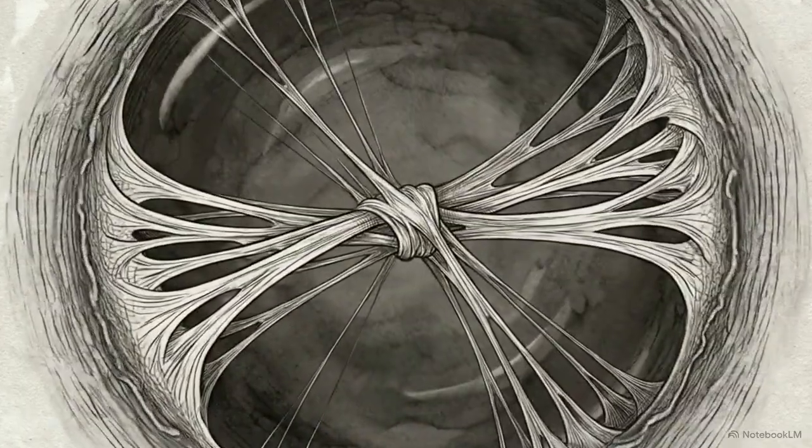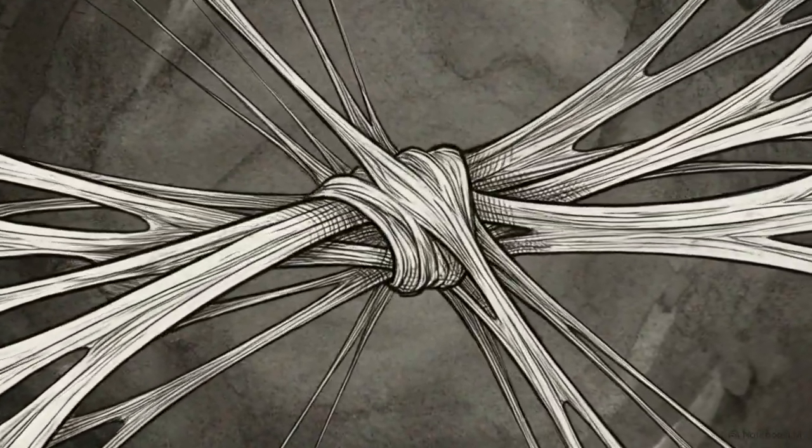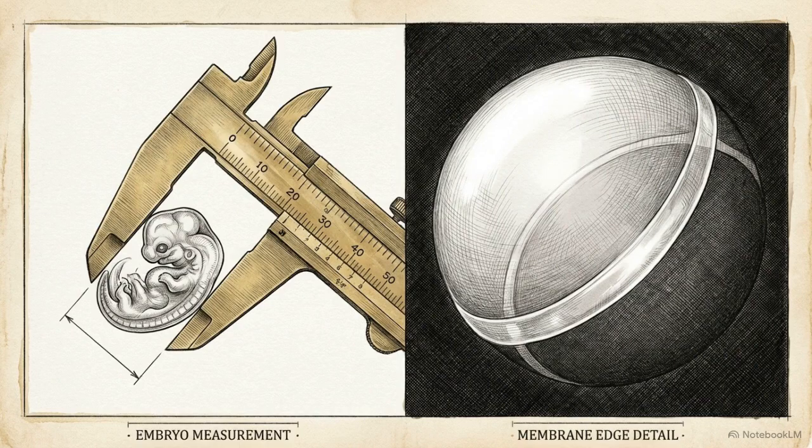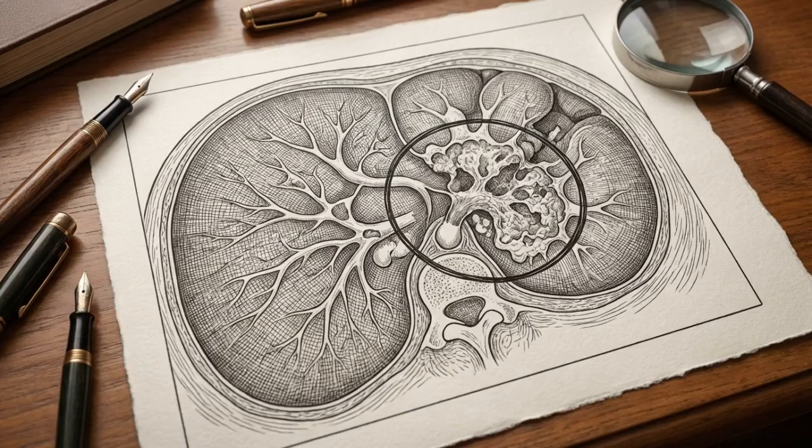There, it becomes tangled in sticky, fibrous bands of tissue. As the fetus grows, these bands act as tourniquets, leading to severe physical trauma like limb amputation or even decapitation. Measuring the embryo is standard practice, but evaluating the structural integrity of these microscopic early membranes is just as vital to fetal survival. When the sequence of viability breaks down, clinicians look for specific markers of failure.